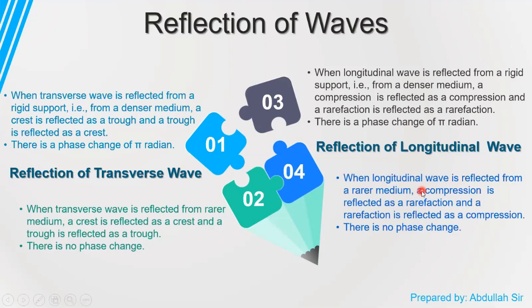Now in the next case, we have seen the reflection of longitudinal wave from a rarer medium. So when a longitudinal wave is reflected from a rarer medium, a compression is reflected as a rarefaction, and a rarefaction is reflected as a compression, and there is no reversal of velocity of particle. There is no change in direction of particle velocity. So we will say that there is no phase change.